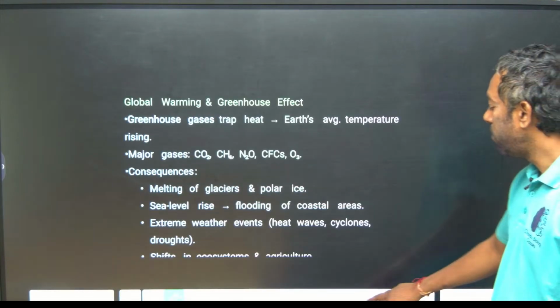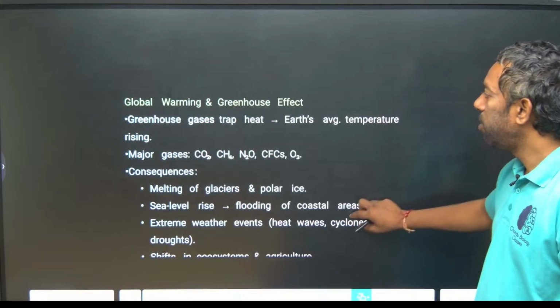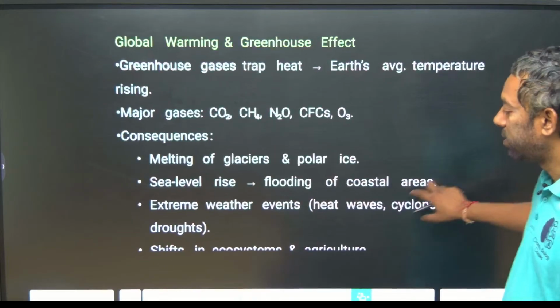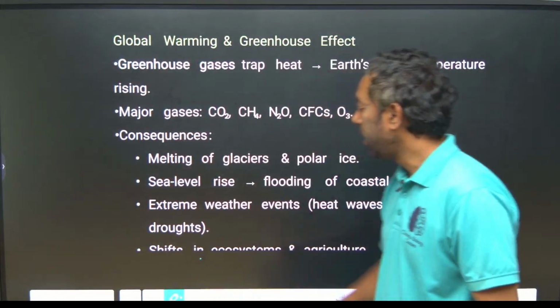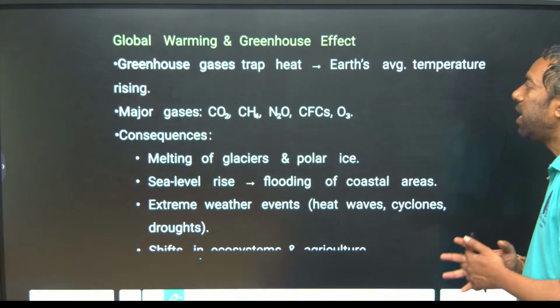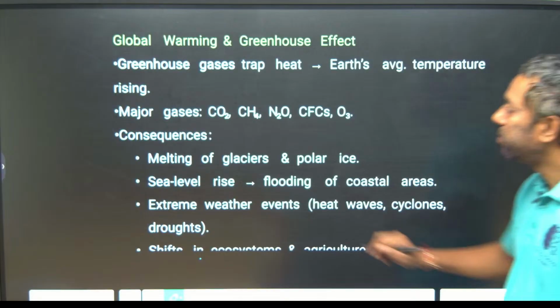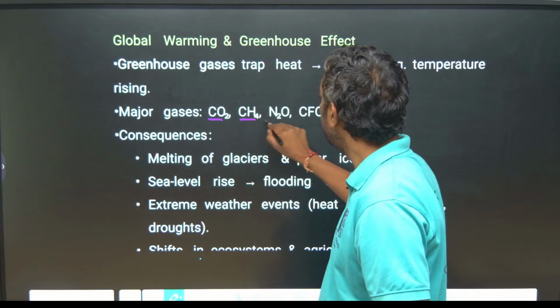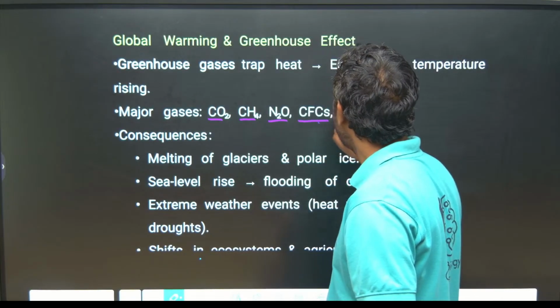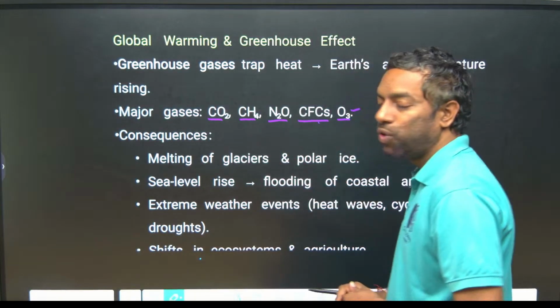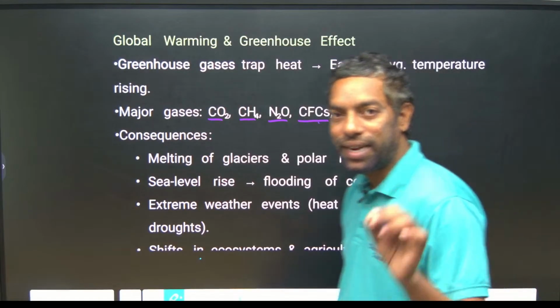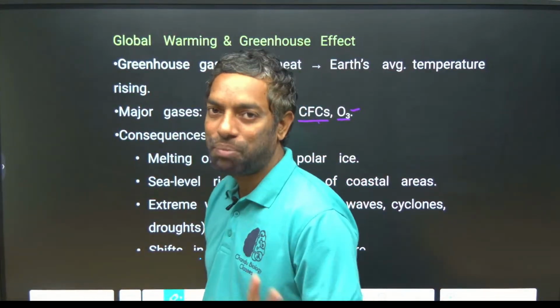Global warming and greenhouse effect. Greenhouse gases trap heat, and the earth's average temperature rises, majorly due to CO2, CH4, N2O, chlorofluorocarbons and ozone. Ozone is also one of the greenhouse gases, most important, guys.